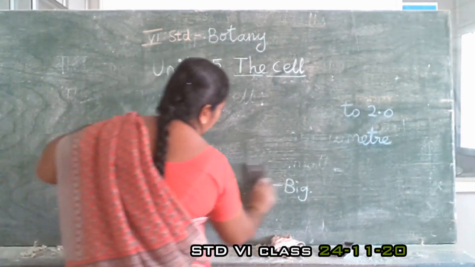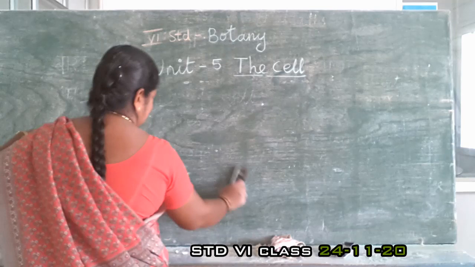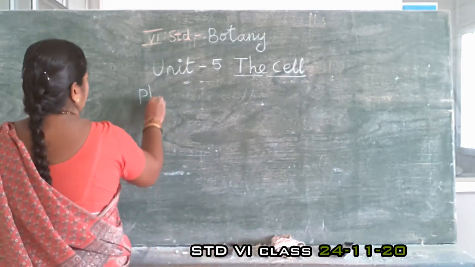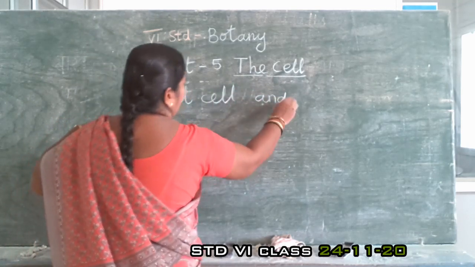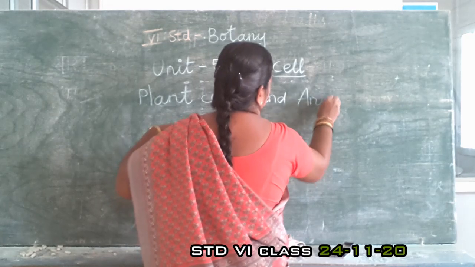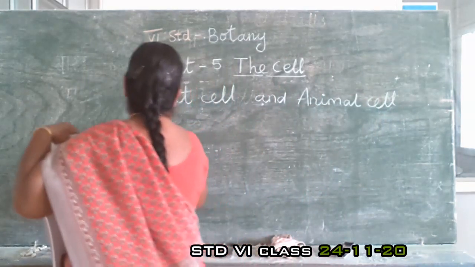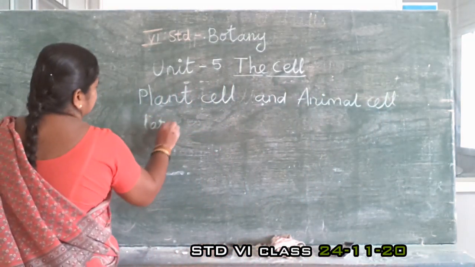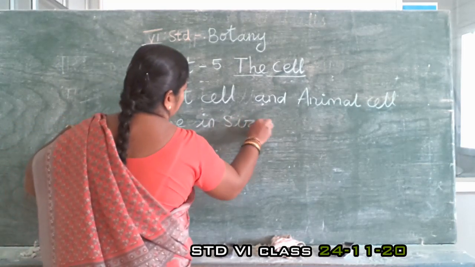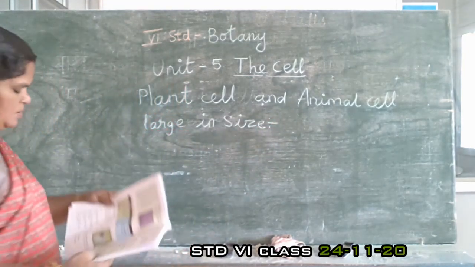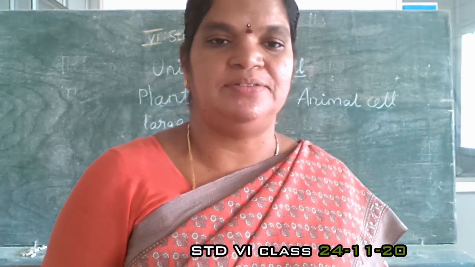Plant cells are eukaryotic cells. They are big in size. Plant cells have a cell wall in addition to their cell membrane.